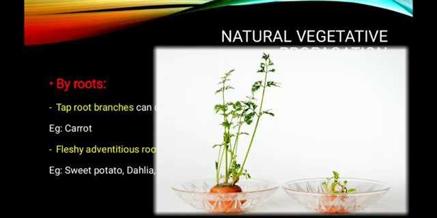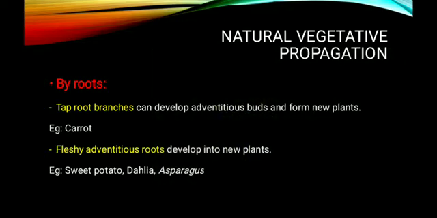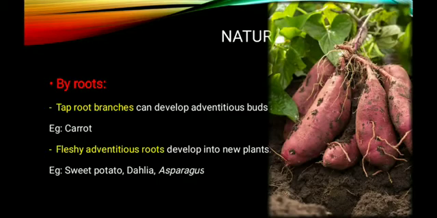See here, this is a carrot plant produced from the taproot branches. The aerial part of the root of carrot produces adventitious buds, and they will develop as a new individual. The next one is the fleshy adventitious roots of sweet potato. These are the sweet potato modified roots, mainly responsible for the storage of food, and these adventitious roots can produce a new plant also.